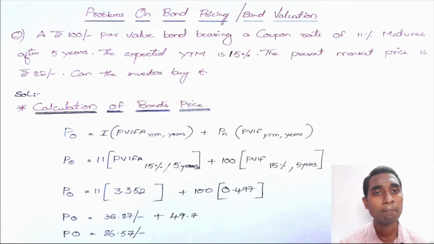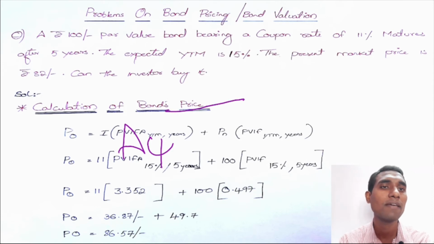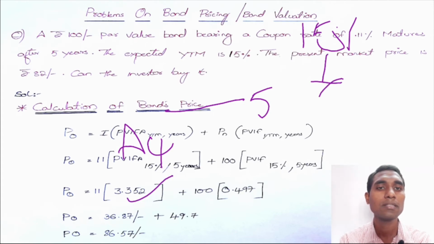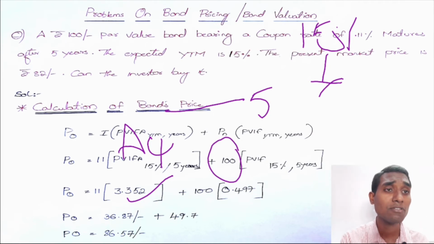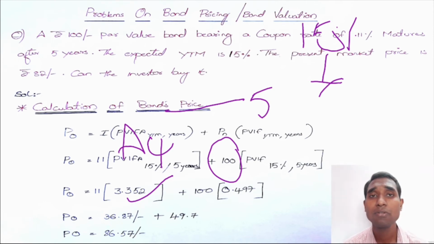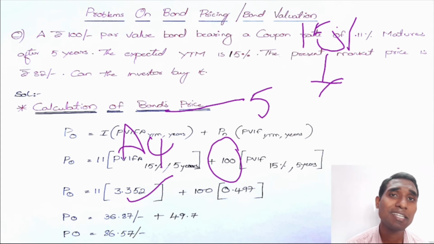For PVIFA, I will look into the A4 table for 5 years at 15%, which is 3.352. In the same way, this is PN, the redemption value, which is 100. No redemption value is given in the question, so when no redemption value is given, we assume that the bond is redeemed at 100 rupees. What is redemption value?